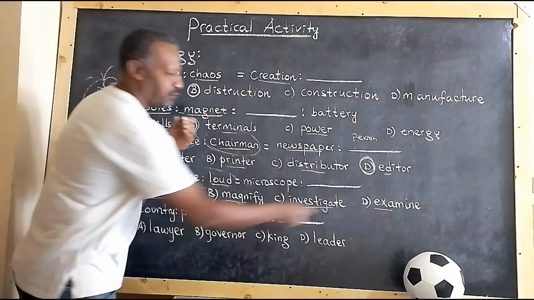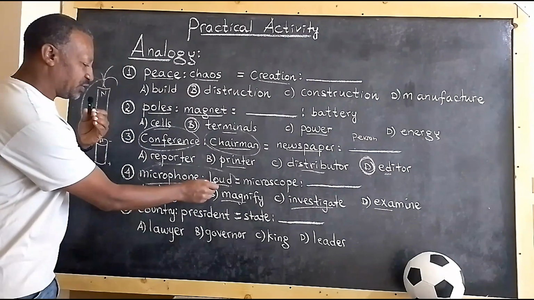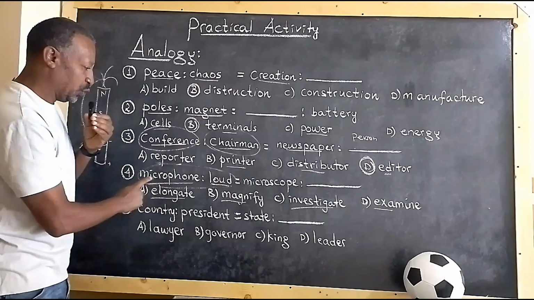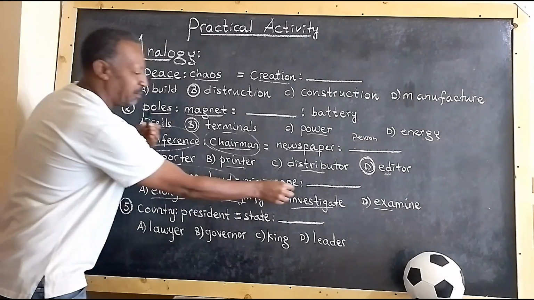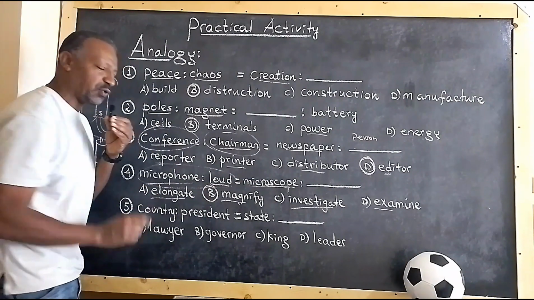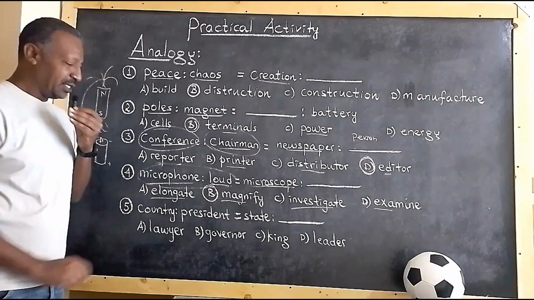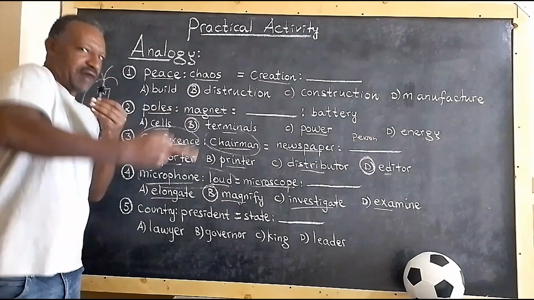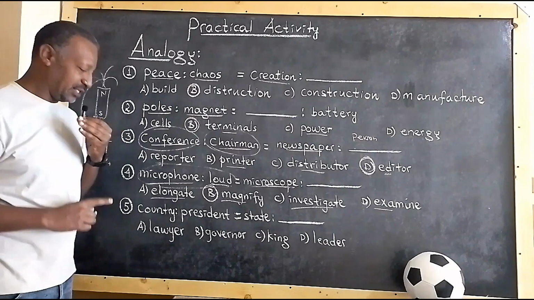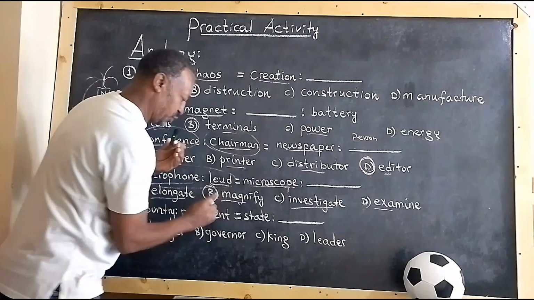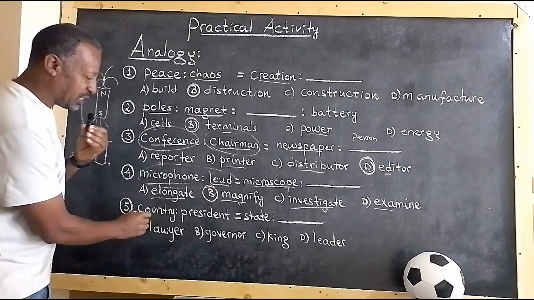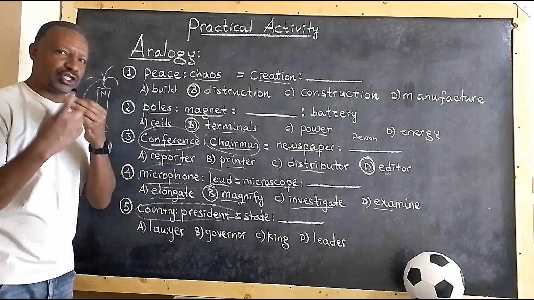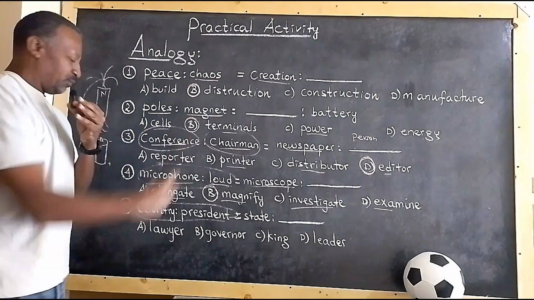I know that you are going to be confused with exam, but the point is, it's not about examination. It's very far away when you compare the analogy of the two with that of exam. So microscope must be related with magnify. This is the correct answer, not the best answer. So in this case, microphone loud, microscope magnify. That is the analogy. The relationship between these two and these two is the correct one. As I told you, you have to understand the relationship between the first two given words. Understand the relationship, then you can get the next one correctly.